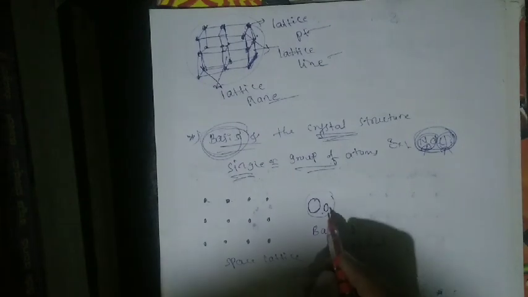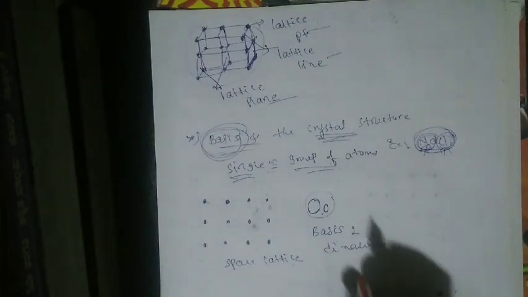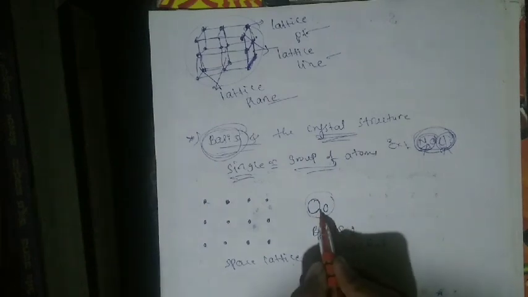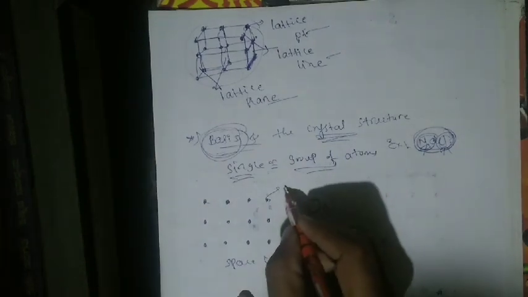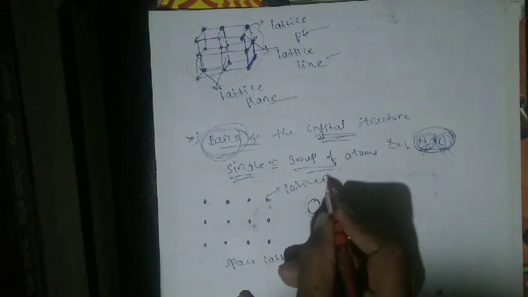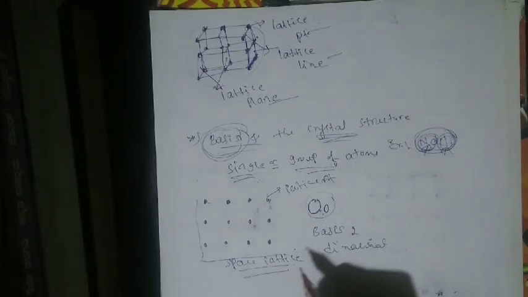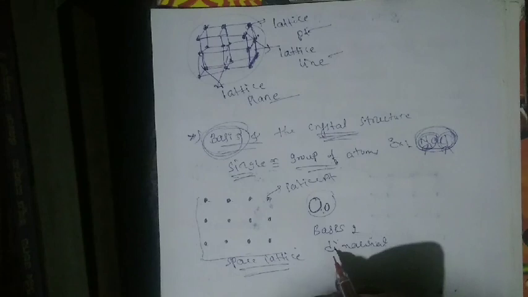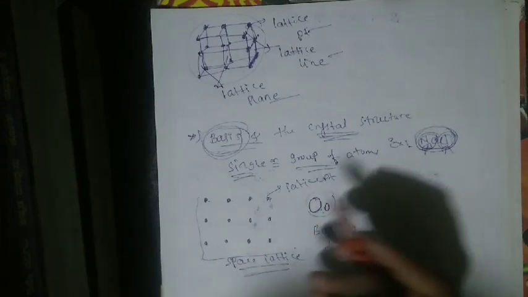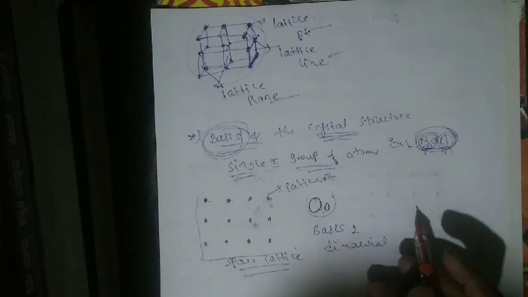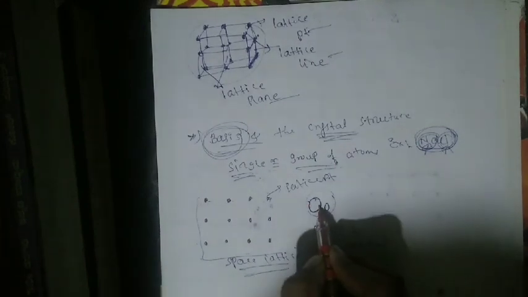See here, I will tell you. What is that? It is the basis and it is the space lattice, or lattice point. So this figure shows the what? Space lattice. Correct. Okay. So this basis is associated with the space lattice or lattice point. What is formed here? The crystal structure. Then how is it associated? See here, this point is the basis. So this basis is attached or associated to the space lattice. It is the one point.